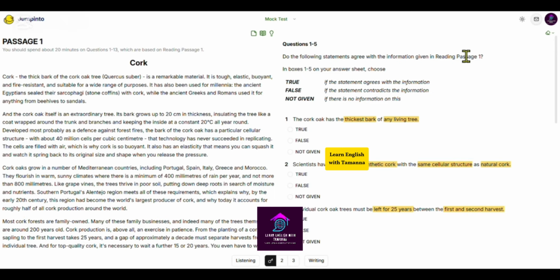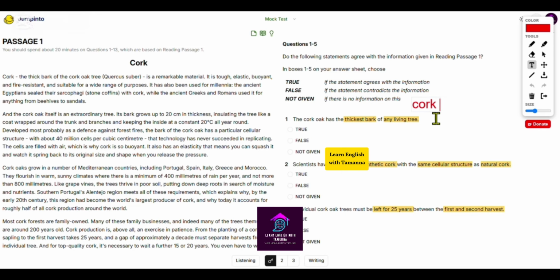Now in our first question, they are claiming the cork oak has the thickest bark of any living tree. That means they are trying to make a comparison like this. I'm going to write this: cork oak's bark is greater than any living tree. So this is what we are going to find for question number 1. In simple words, cork oak's bark is greater than any living tree. I'm trying to make this question simple so that you can understand. We are going to find whether this comparison happened or not.